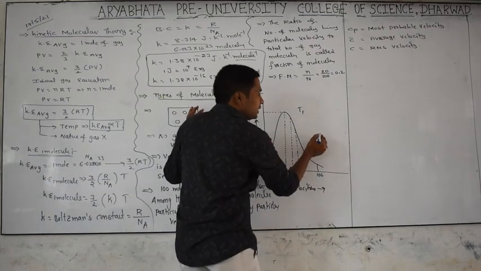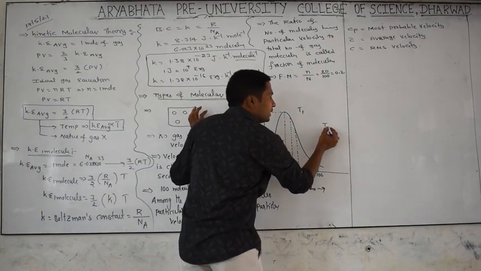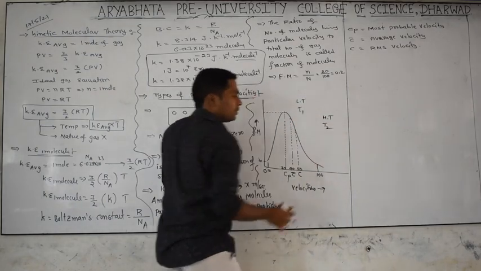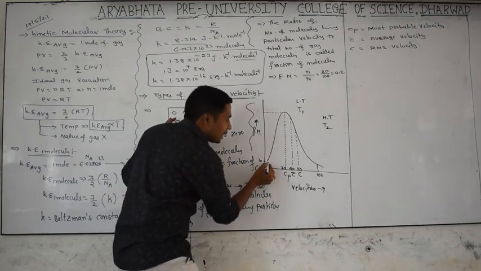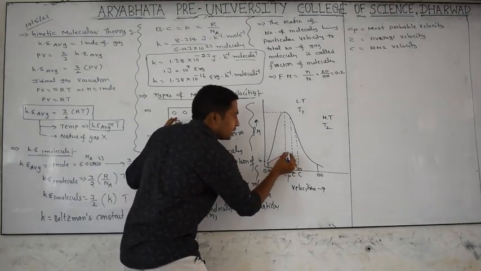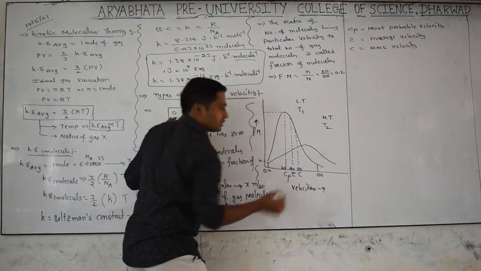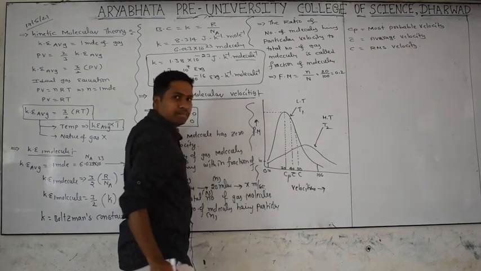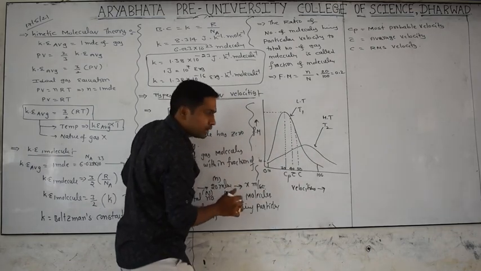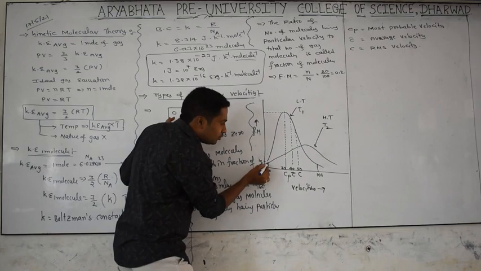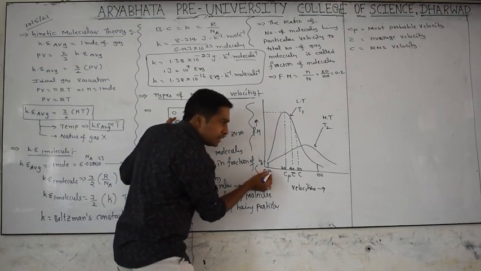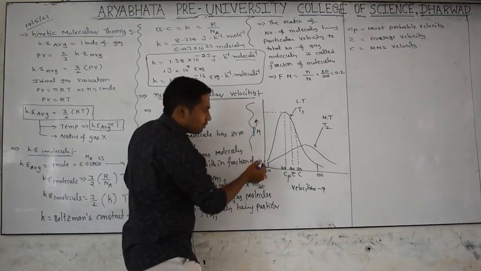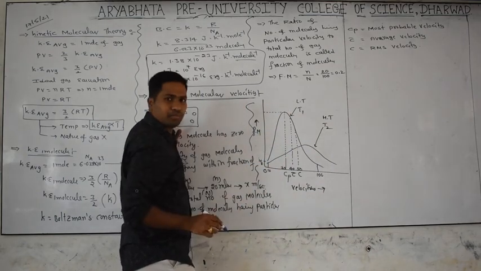Now I am taking the same gaseous sample at another temperature, T2. This is the low temperature, this is the high temperature. What happens? The graph becomes flattened. It comes like this. This is the graph at high temperature, and this is the graph at low temperature. At high temperature, the fraction of molecules having low velocity decreases and the fraction of molecules having high velocity increases. That's why the graph comes lower here and higher there.